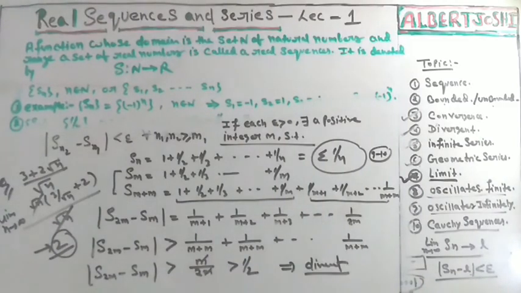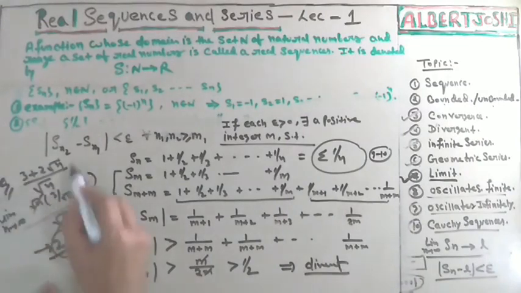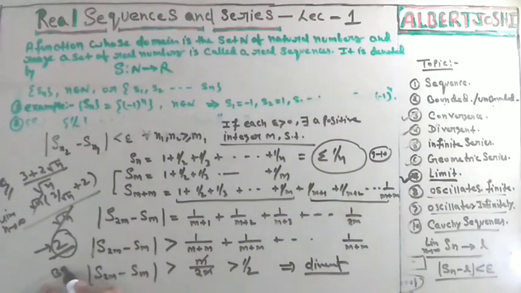I try to clear every topic. And I will also tell you some important theorems. The important theorem you must note, the first one is every convergent sequence is bounded. Whenever you have any sequence that is convergent, this sequence is bounded. Already we have discussed the bounded.